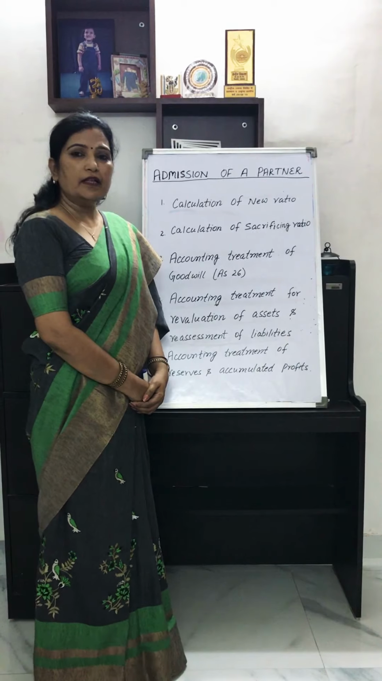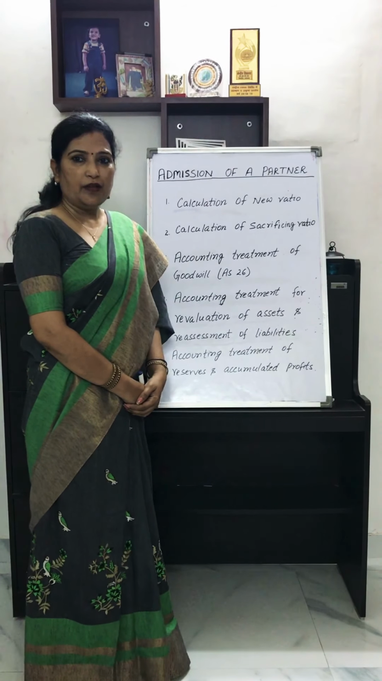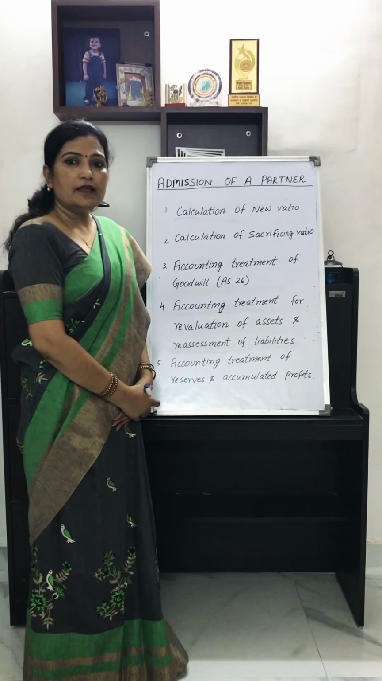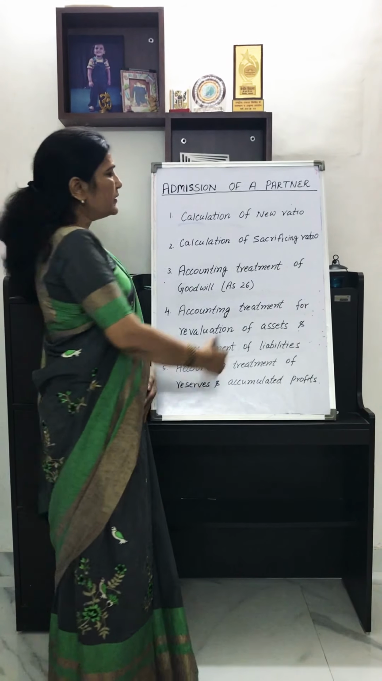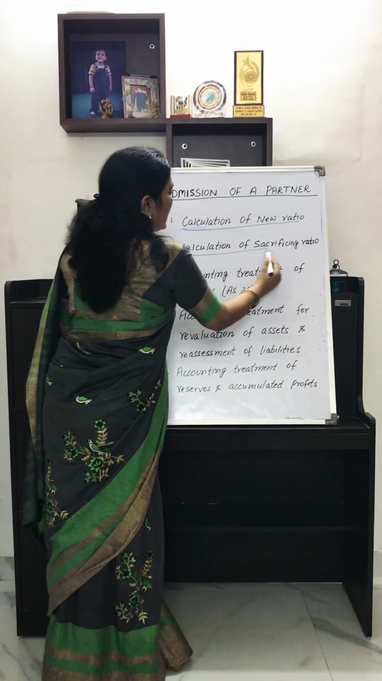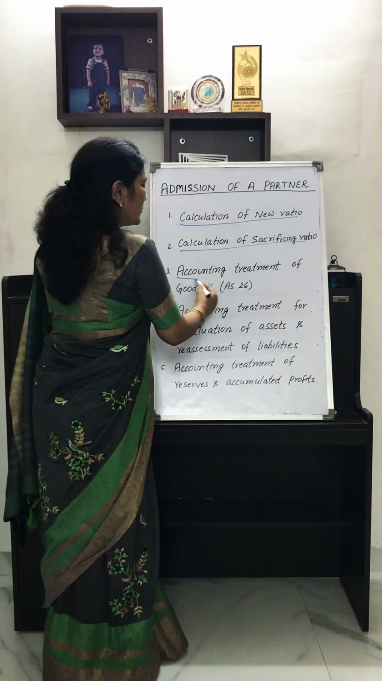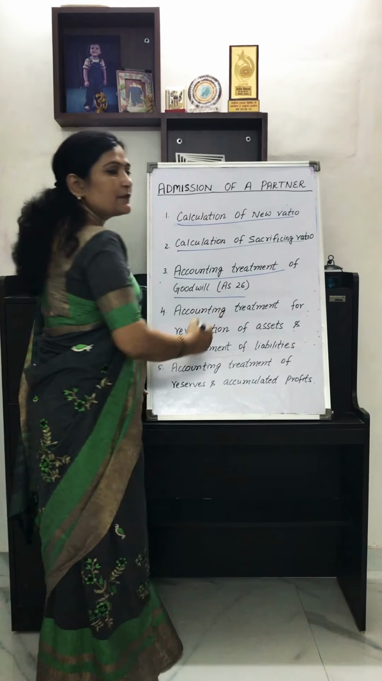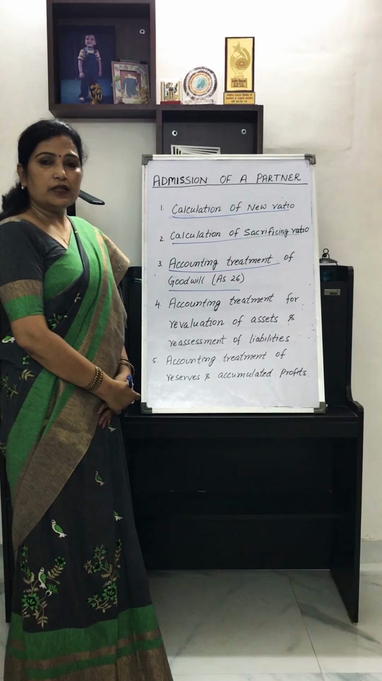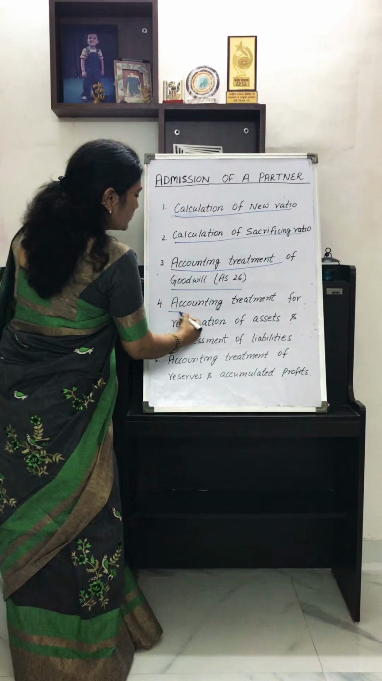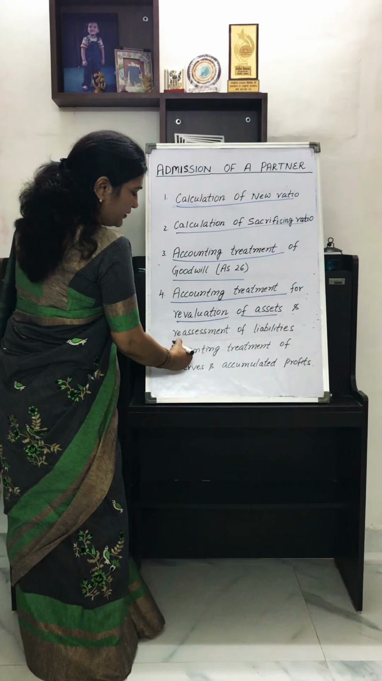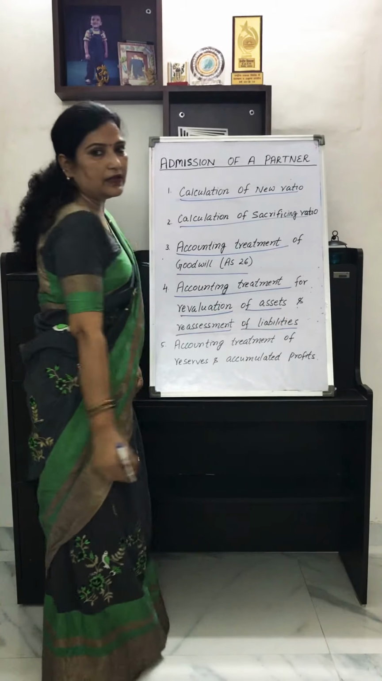Today, we will be studying Accountancy Class 12th. So, we will continue with the chapter Admission of a Partner. In this chapter, we have already studied calculation of new ratio, calculation of sacrificing ratio, and accounting treatment of goodwill as per Accounting Standard 26. So, today we will continue with the chapter and we will start accounting treatment for revaluation of assets and reassessment of liabilities.